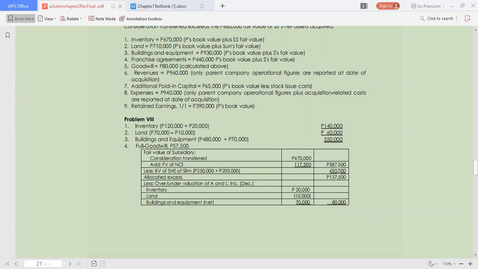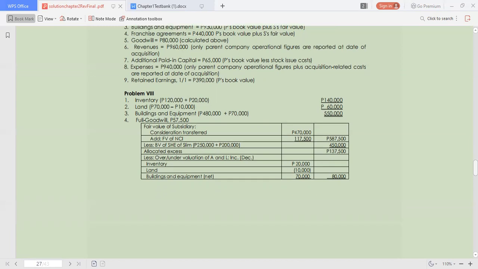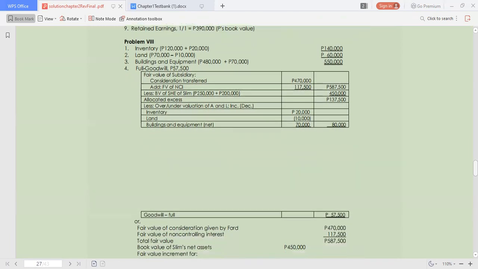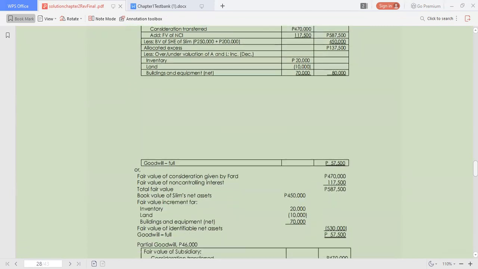So we have the inventory originally undervalued at 20,000, land overvalued at 10,000 and building and equipment undervalued at 70,000. So we have now the net book value to be adjusted at 80,000. Now we have to deduct from the allocated excess of 137,500 the 80,000. So we have now the full goodwill of